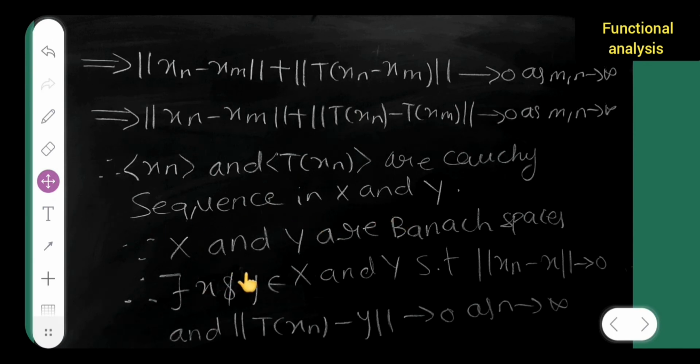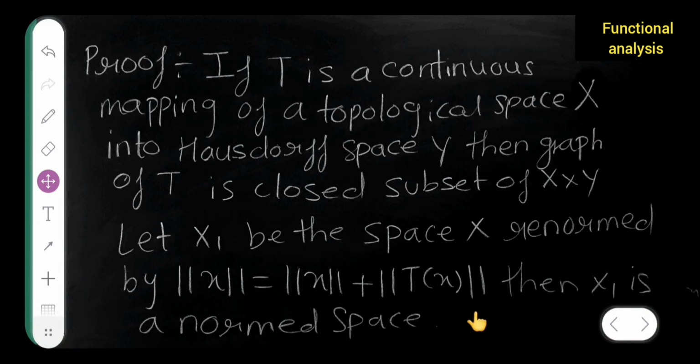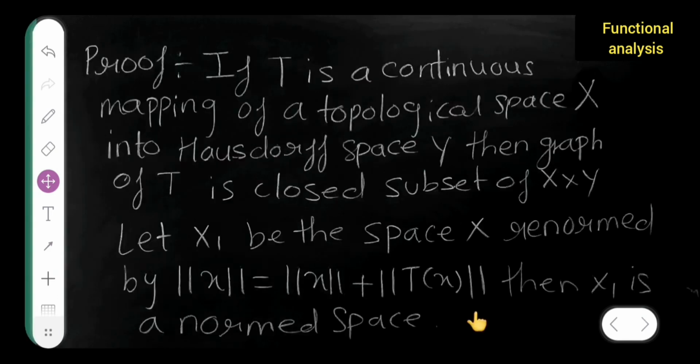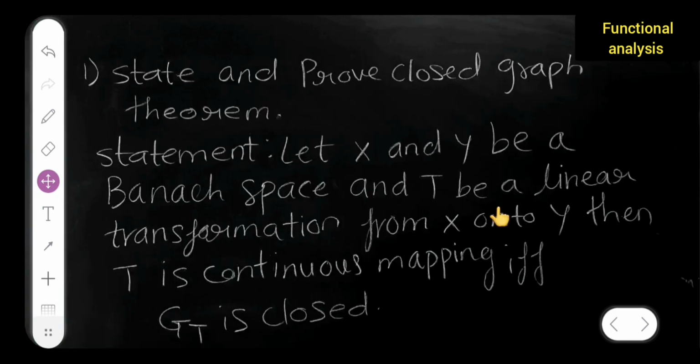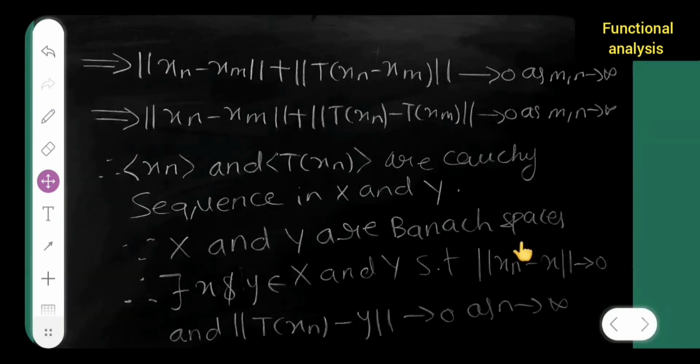Now, you all know that X and Y are Banach spaces; in the statement only we have said, let X and Y be Banach spaces. So that's what you have to use over here.